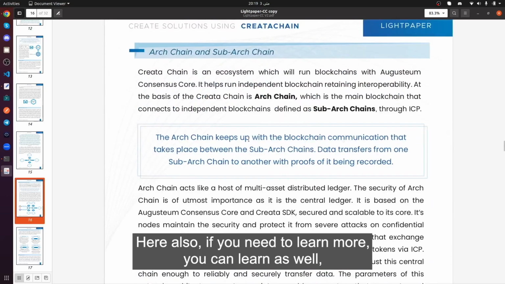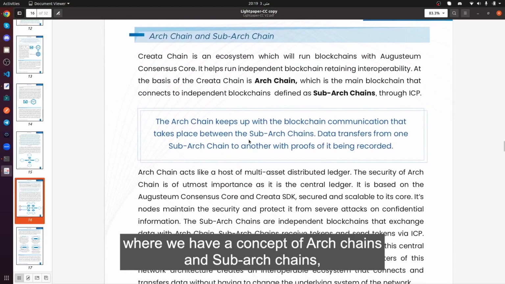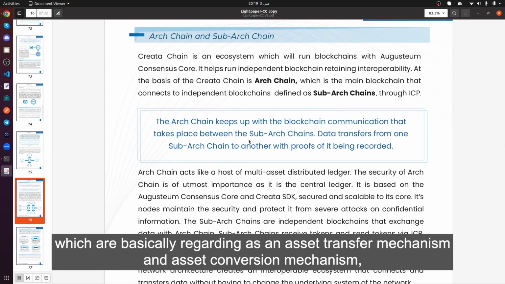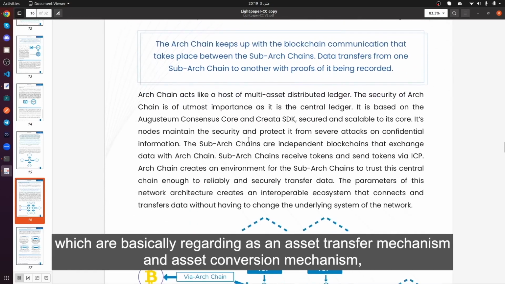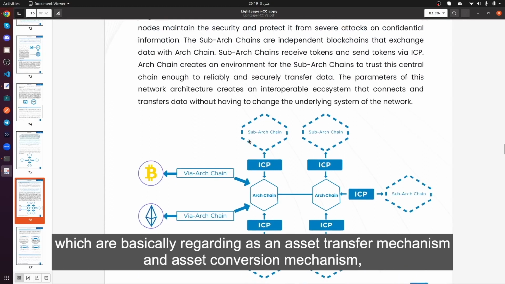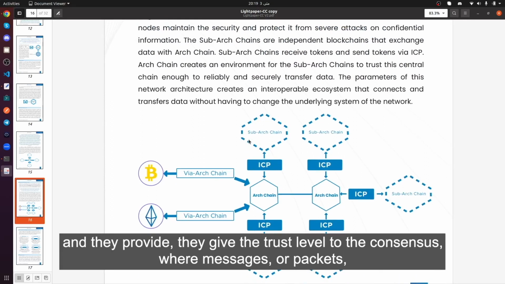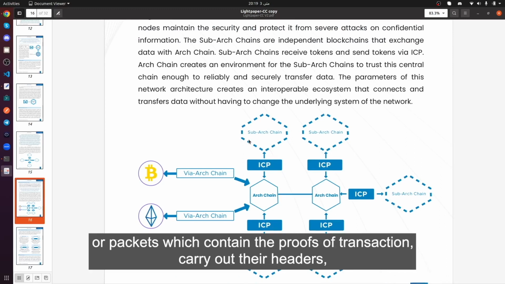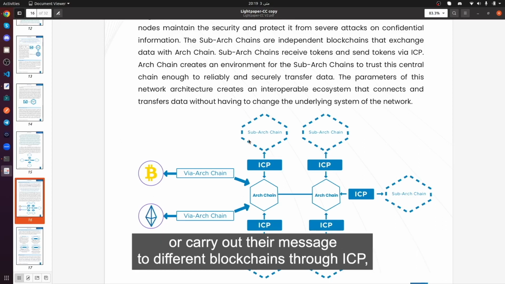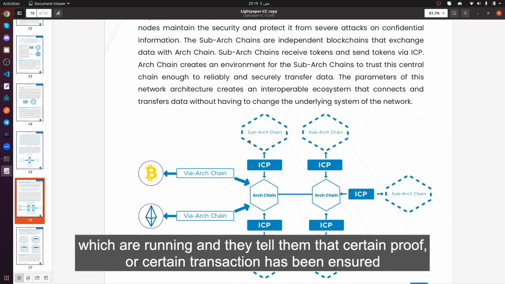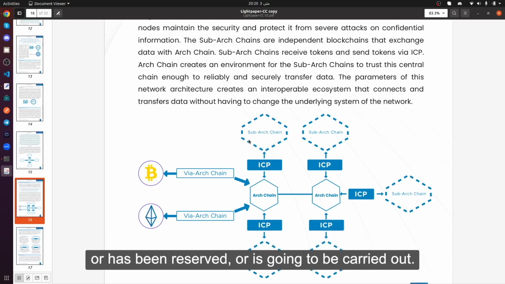If you need to learn more, we have a concept of arc chains and sub-arc chains, which are regarded as an asset transfer and asset conversion mechanism. They give the trust level to the consensus, where messages or packets which contain the proofs of transaction carry their headers or messages to different running blockchains through ICP, and tell them that a certain proof or transaction has been ensured, reserved, or is going to be carried out.